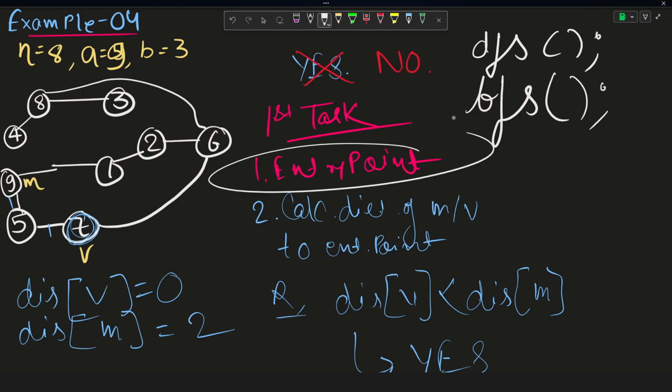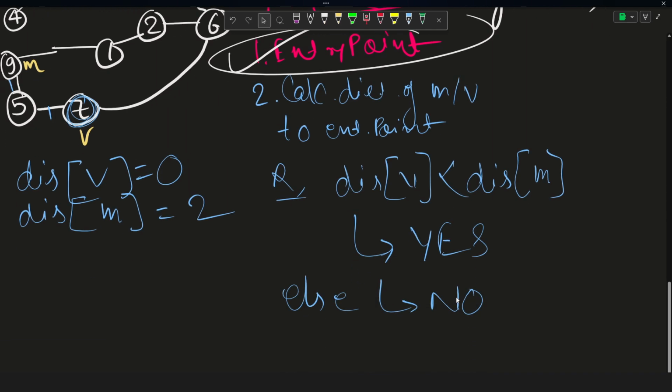So I'll just be using one DFS in order to find this entry point, and then I will be using two BFS, in order to first find the distance from M to the entry point, and then from the V to the entry point. And once I have the distance of both of them, I will just compare them. If it is less, then the answer is a yes, otherwise the answer is a no.